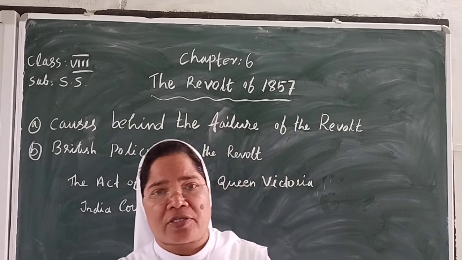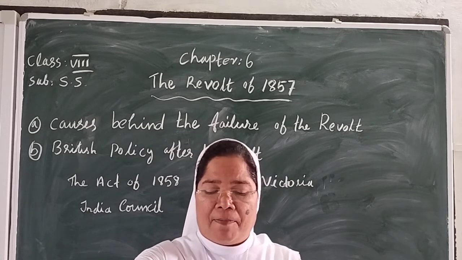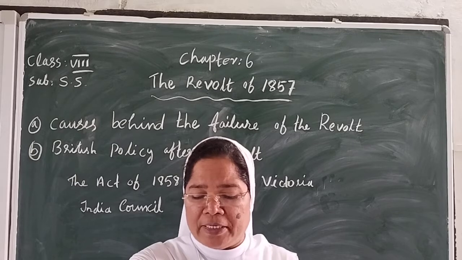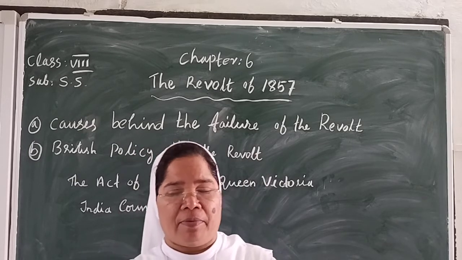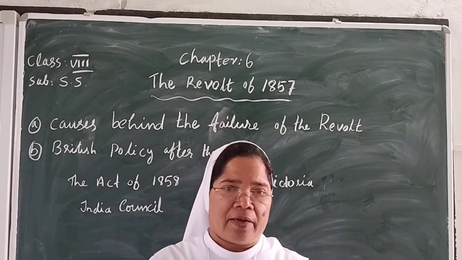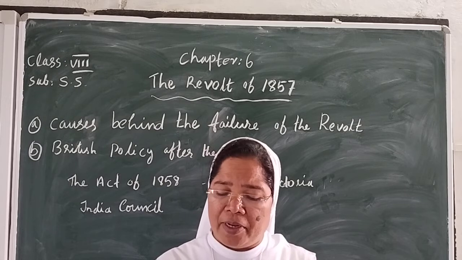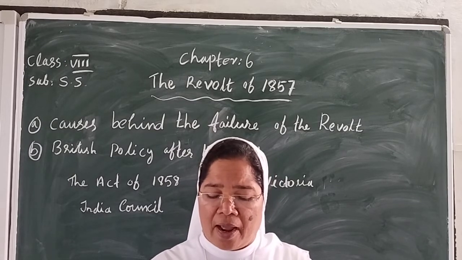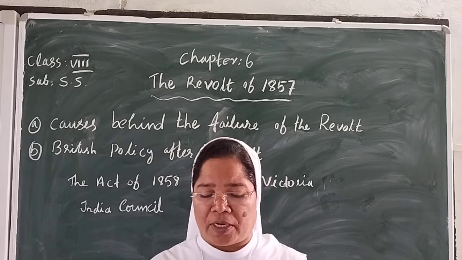In August 1858, the British Parliament passed an Act by which the rule of the East India Company in India came to an end. The Act transferred all administrative powers to the Crown.